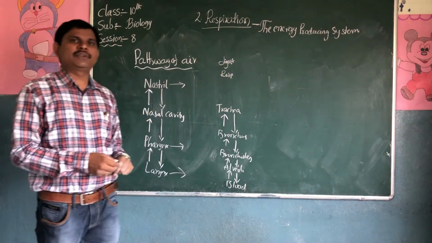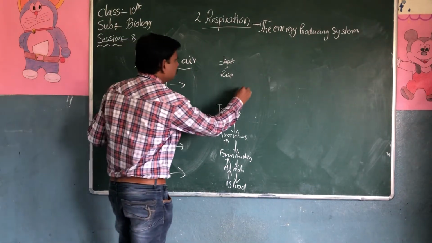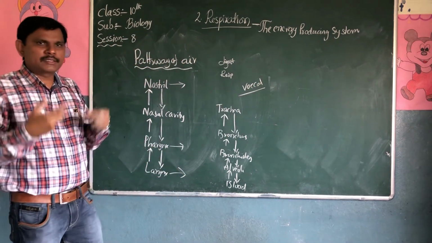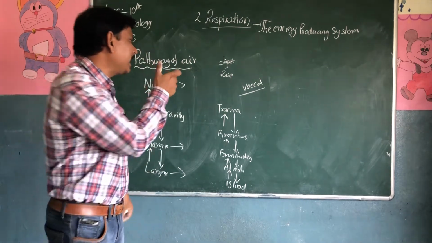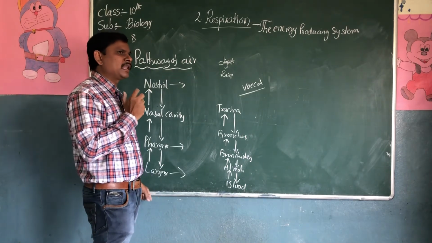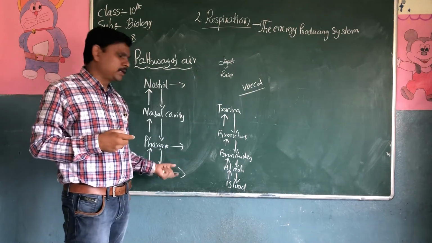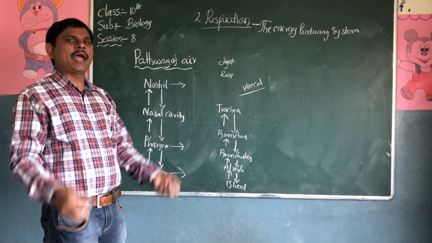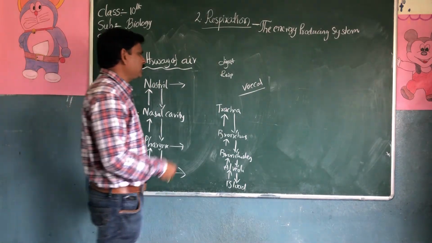The next one is larynx. Larynx is called the stiff box. There are vocal cords present in the larynx. When the air is coming away from the lungs, it will vibrate the vocal cords in the larynx. When the vibration takes place in the larynx, it is nothing but speech. I am able to speak or sing because of the vocal cords present in the larynx. This is the larynx.